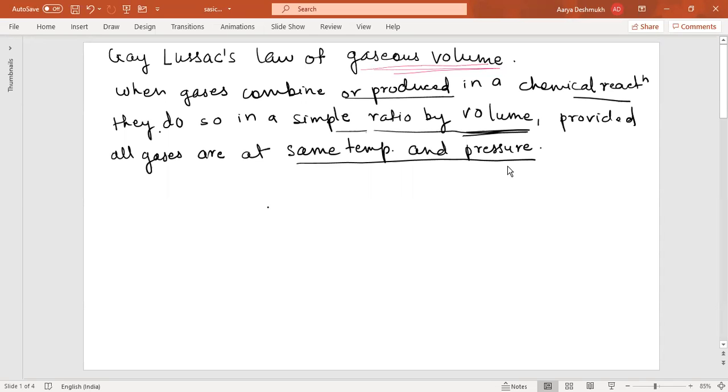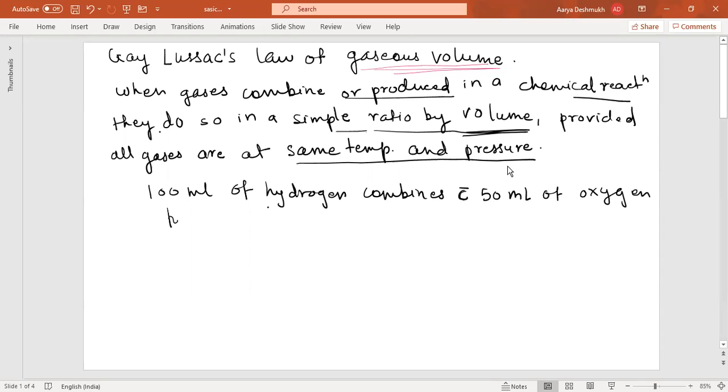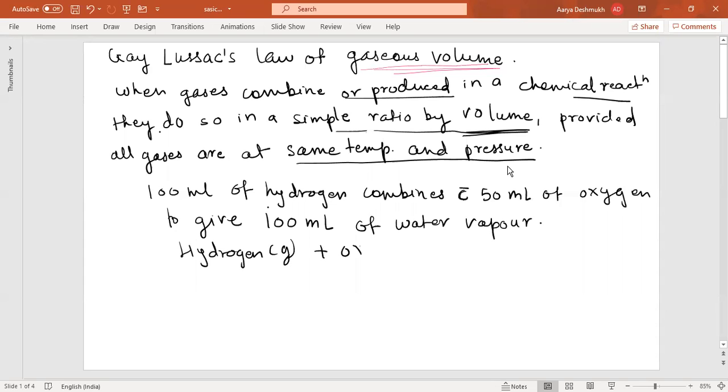For example, this can be explained by taking an example: under the same conditions of temperature and pressure, 100 ml of hydrogen combines with 50 ml of oxygen to give 100 ml of water vapor. Hydrogen is in the gaseous phase, plus oxygen again in the gaseous phase.